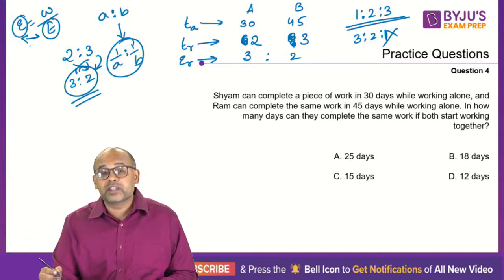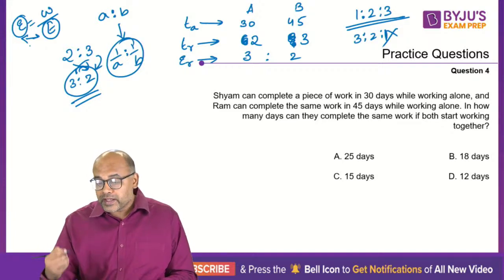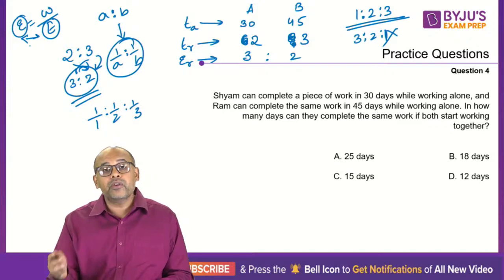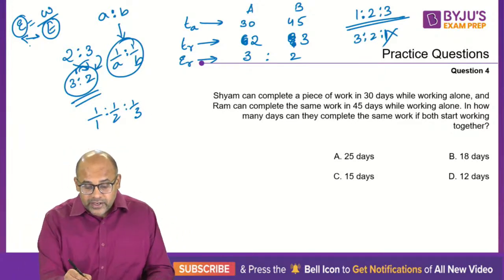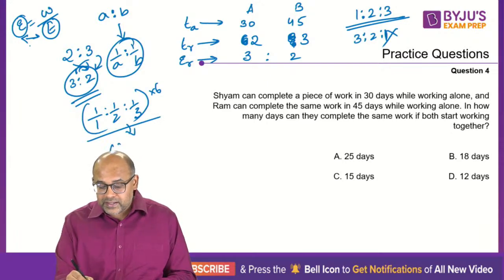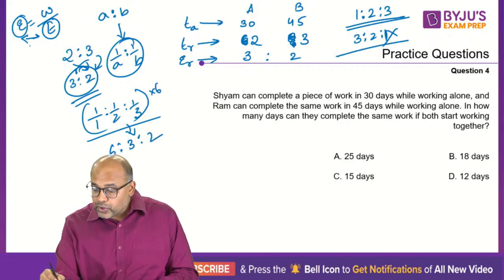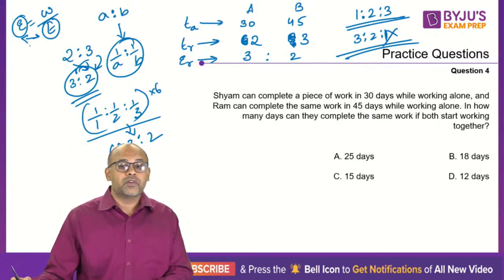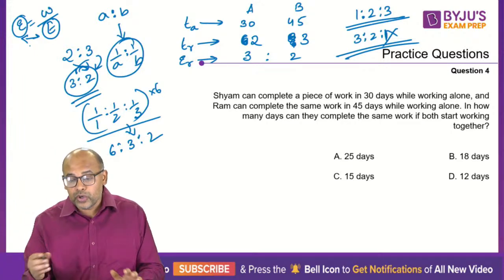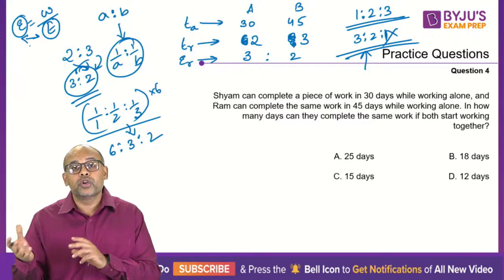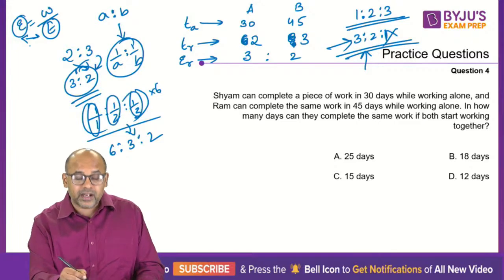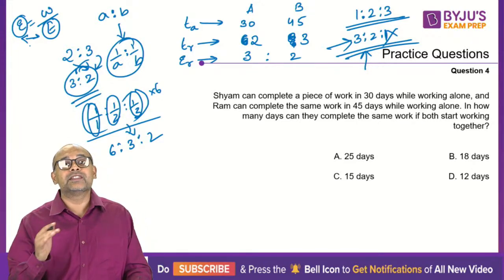But when you have three numbers, 1:2:3, the inverse is 1/1:1/2:1/3. Now you take the LCM of 1, 2 and 3, which is 6, and if you multiply the entire thing by 6, you will get the inverse ratio as 6:3:2, which is not the same as 3:2:1. So one of the common mistakes that students make is forgetting that the inverse ratio, when there are three or more numbers, should not just be written in reverse order. You should invert every number and then find the value. So that's the idea of inverse.